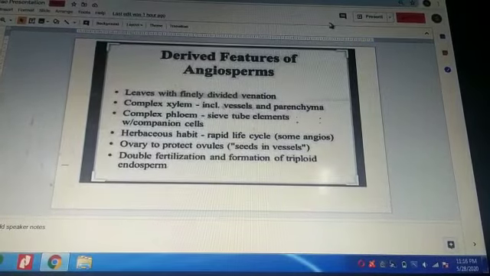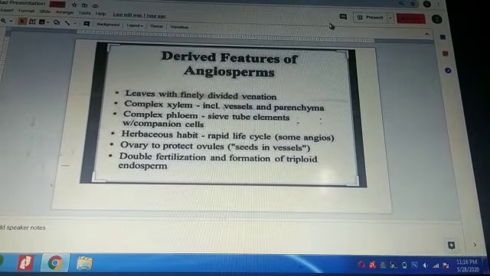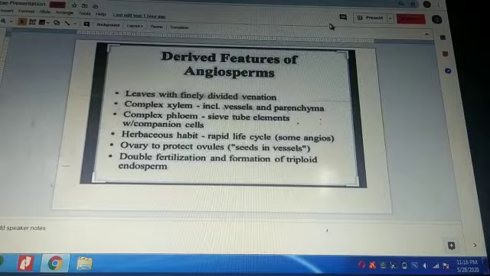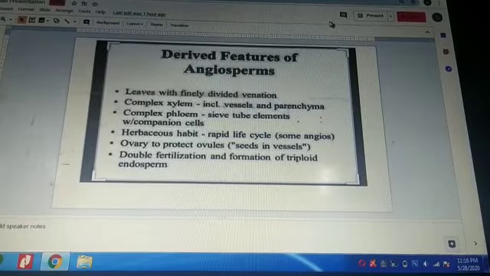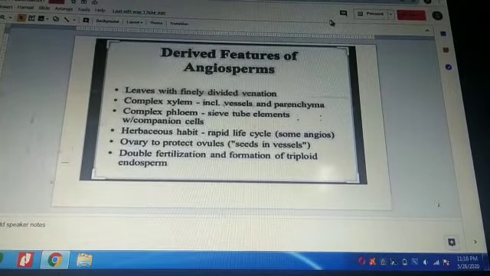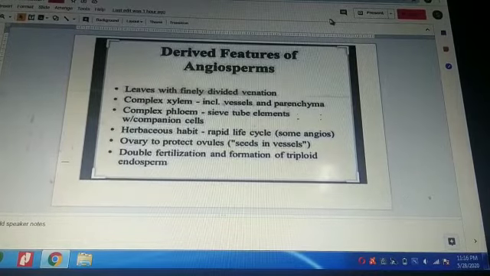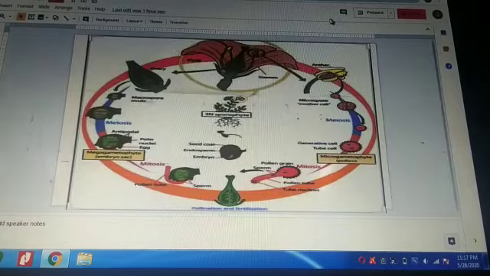Then we have certain features of angiosperms. Angiosperms are the most widely distributed and advanced plants available on earth. These are terrestrial plants. They have complex xylem and phloem vascular bundles, and double fertilization takes place in them. And the seeds are enclosed.